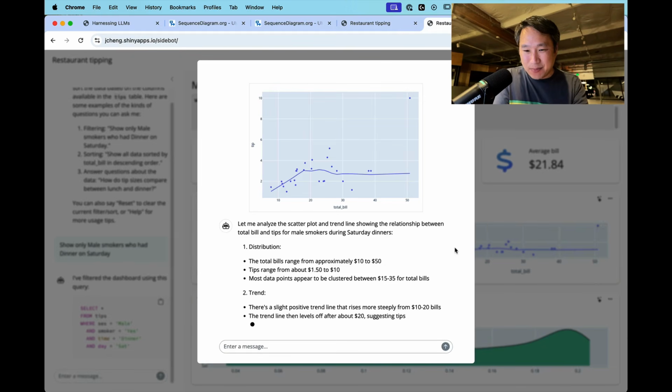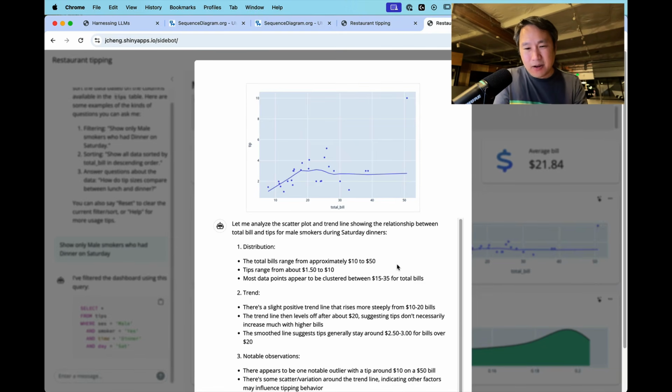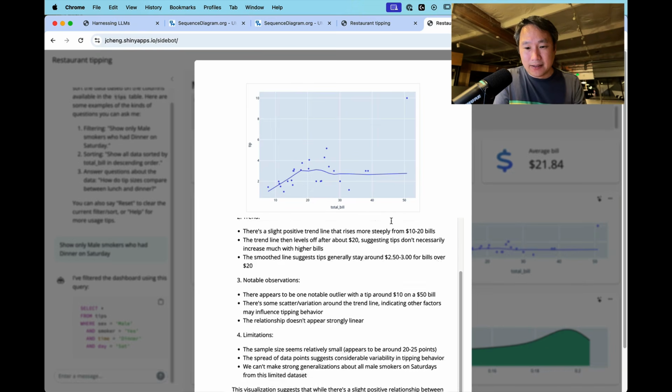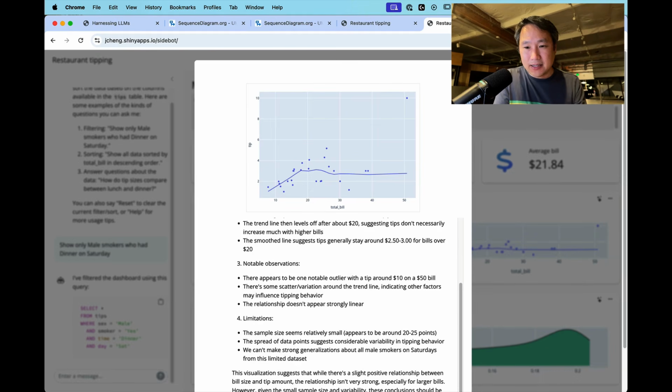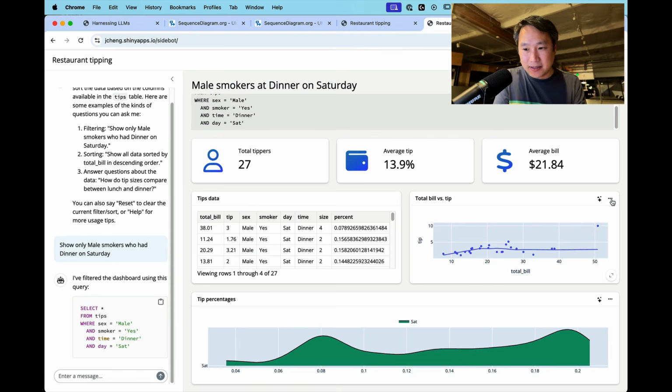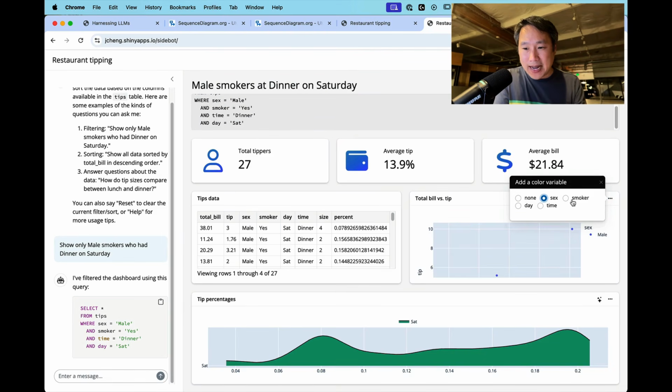I didn't mean to hit that, but this is just showing that we have a separate feature where we use the LLM to explain what you're seeing in a plot. Sorry, what I meant to do was hit this triple dot button and show that this simple reactive code still works. Well, we've narrowed it down to a not very interesting subset, so these are pretty boring views.